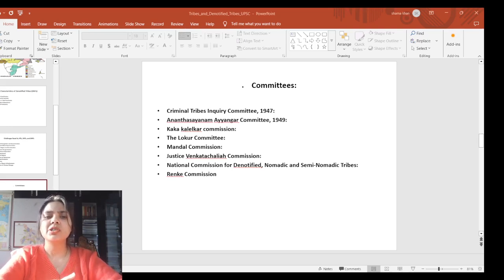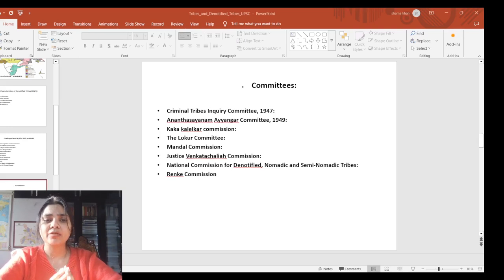Next we can see the National Commission for Denotified, Nomadic and Semi-Nomadic Tribes, established by the government in the year 2006 and chaired by Mr. Balkrishna Sidram Renke. The commission aimed to establish a standard for identifying and categorizing DNT, NT and SNT communities, to develop a reservation plan, and to promote their rights and image in civil society. The Renke Commission recommended that a commission be formed for the welfare of these tribes, which are made up of 11 crore people.